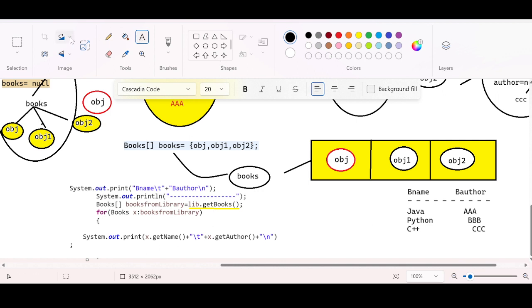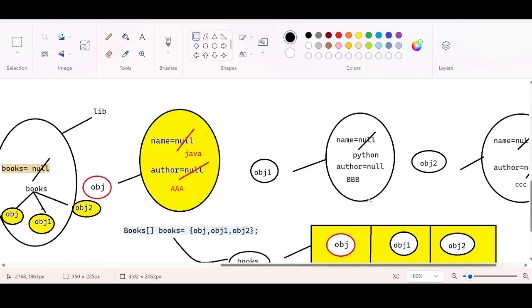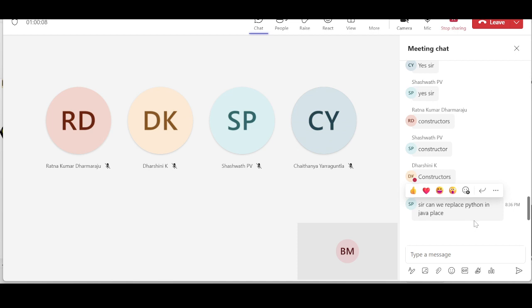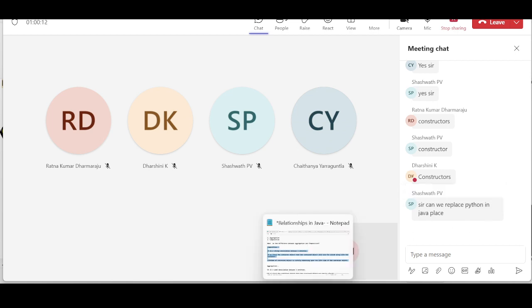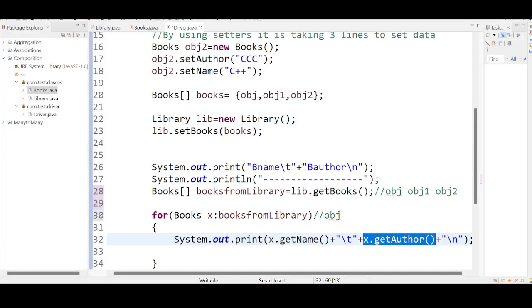The output is going to be what? This is the output which we have just seen in the console. Making sense? Yes, no? This is all about it. So can we replace Python with Java? You can replace it. The data is up to you. You can give any data.